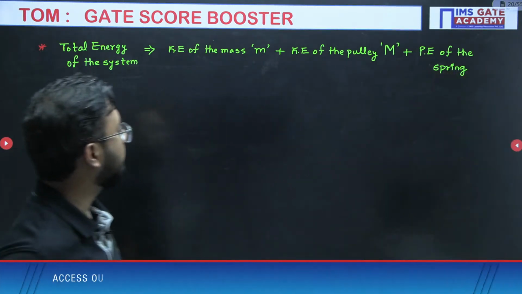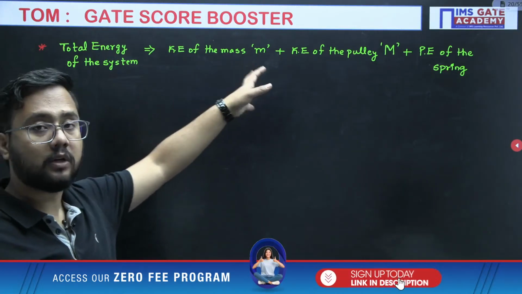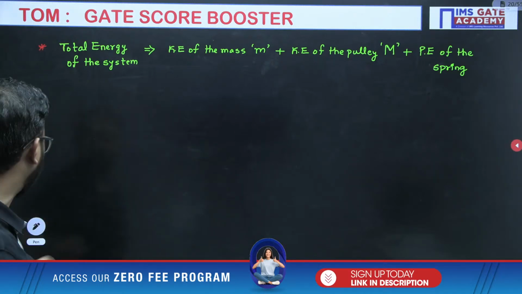Kinetic energy of the mass, the rotational kinetic energy of the pulley, and the potential energy of the spring.